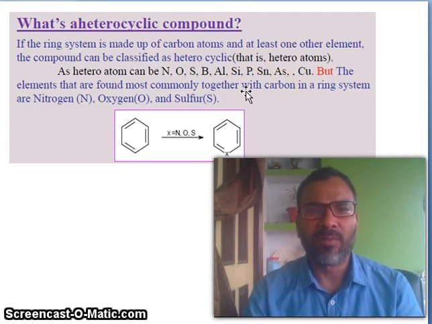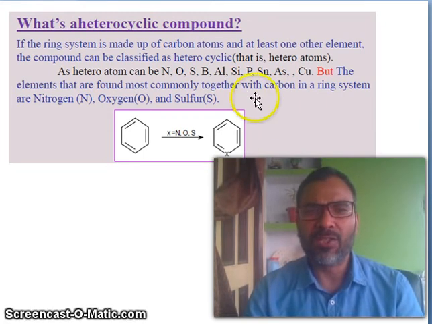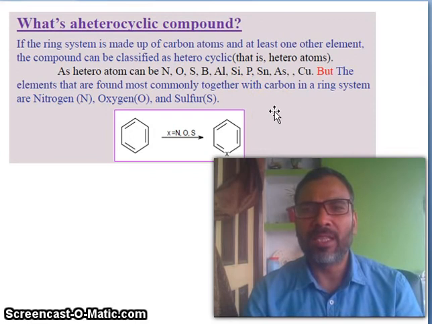Now, what does heterocyclic compound mean? If a ring system is made up of carbon atoms and at least one other element, the compound can be classified as heterocyclic. Heteroatoms, all the time you must remember: nitrogen, oxygen, sulfur, boron, aluminum, silicon, phosphorus, tin, arsenic, copper.